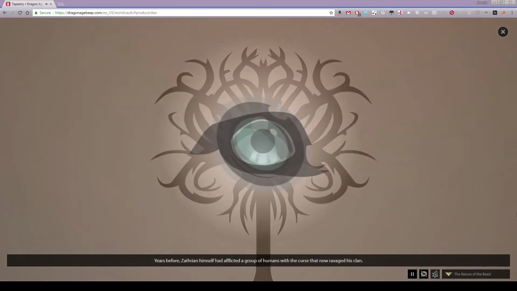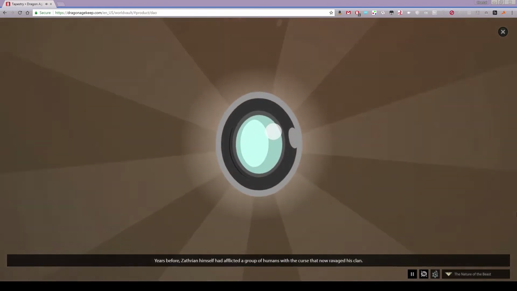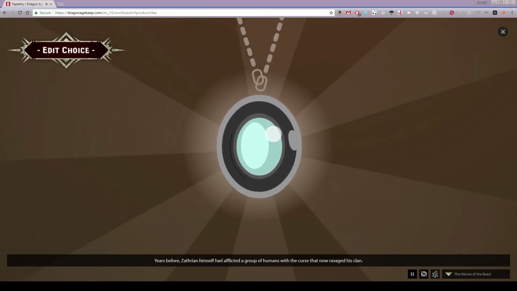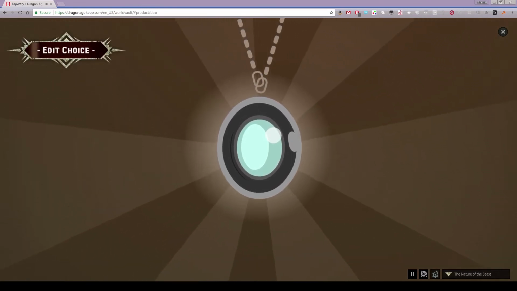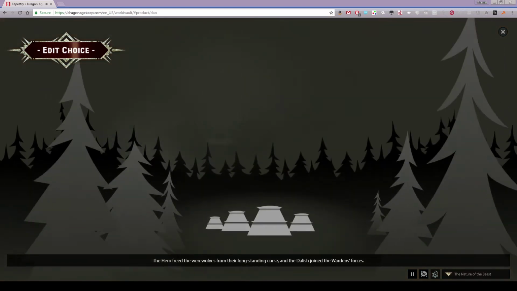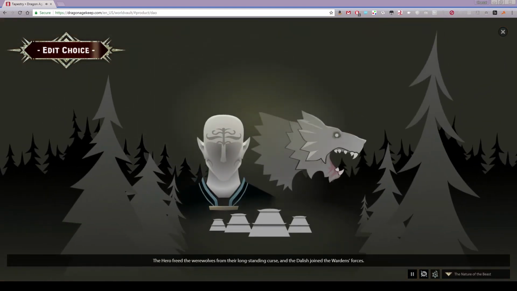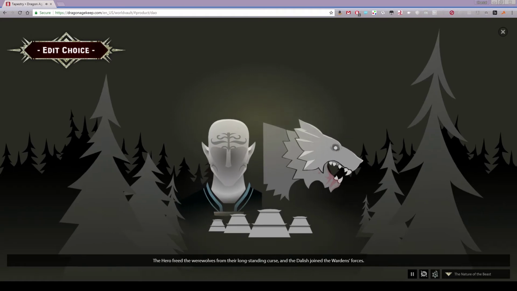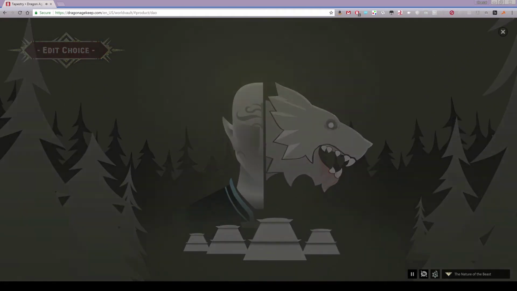Years before, Zathrian himself had afflicted a group of humans with the curse that now ravaged his clan. As long as he lived, the curse endured. The hero freed the werewolves from the long-standing curse, and the Dalish joined the Warden's forces.